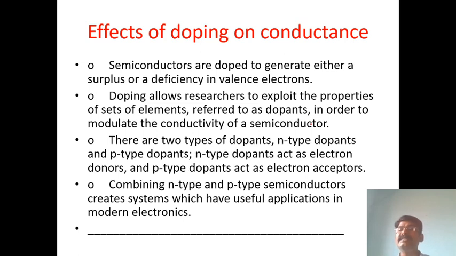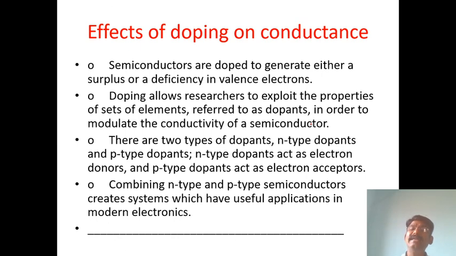These are called impurities or doping elements. Adding fifth group elements, which have excess electrons, to fourth group elements like silicon or germanium is doping.